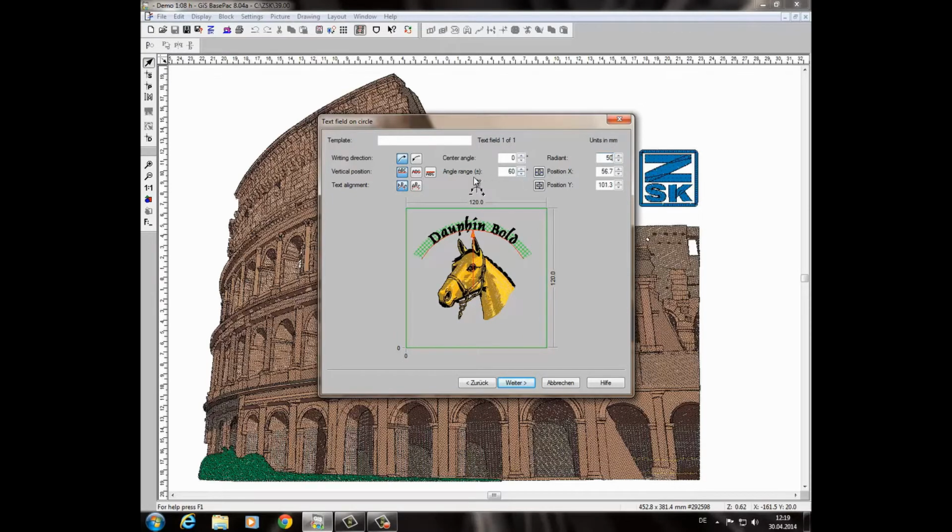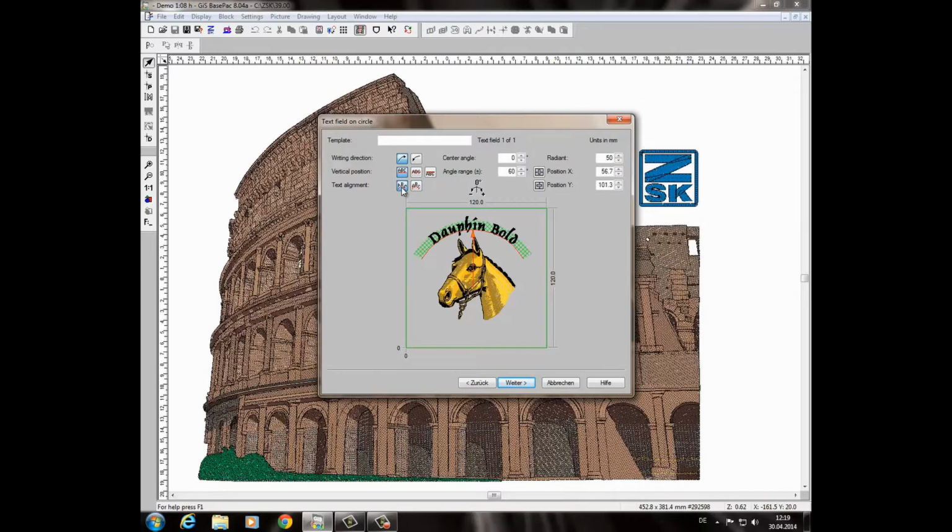On the left side, you have the possibility to mirror the text, for instance. Or you can say the text should be on the line, centered on the line, or underneath the line. Well, I need definitely on the line. Then the text alignment means should be the text 90 degrees to the line, or do you want to have it straight? In my case, I want to have it 90 degrees to the line.